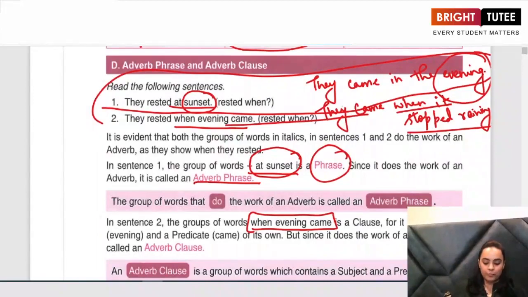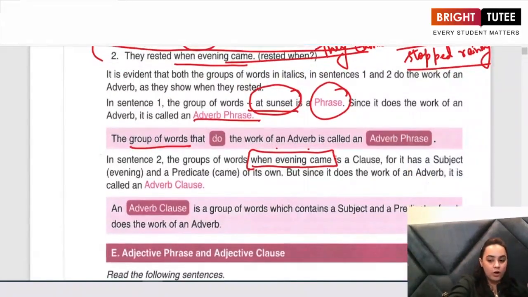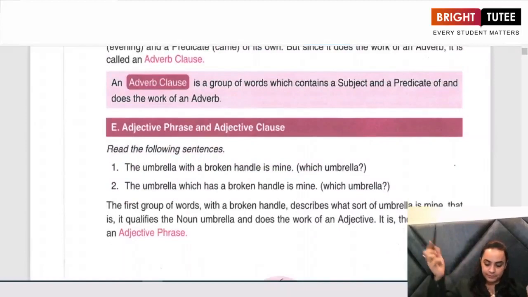A group of words that does the work of an adverb is called an adverb phrase. A phrase is a group of words. And what is an adverb clause? An adverb clause is a group of words which has a subject, it has a predicate, and it does the work of an adverb.